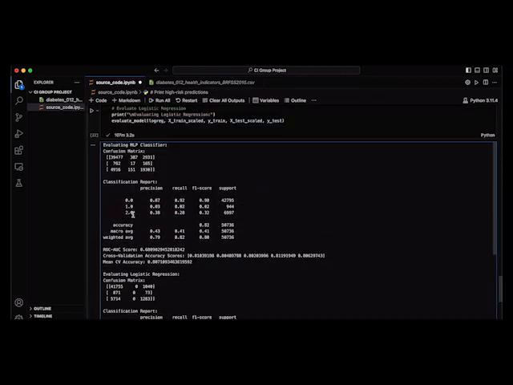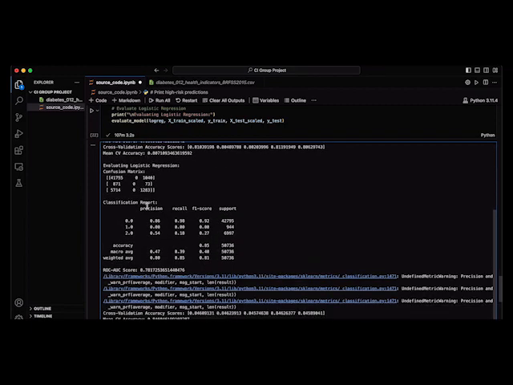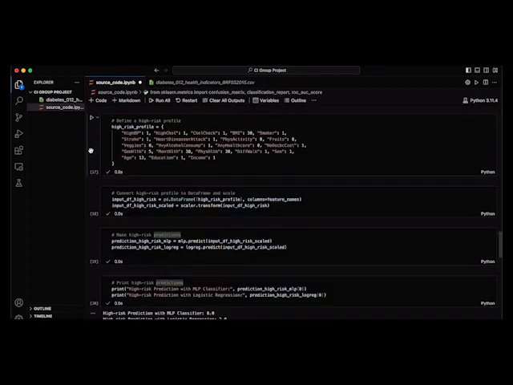Once our models are trained, we evaluate them using accuracy and ROC-AUC scores. These metrics help us understand not just how often the model is correct, but also how well it distinguishes between classes. Finally, we test our model's ability to predict high-risk profiles.